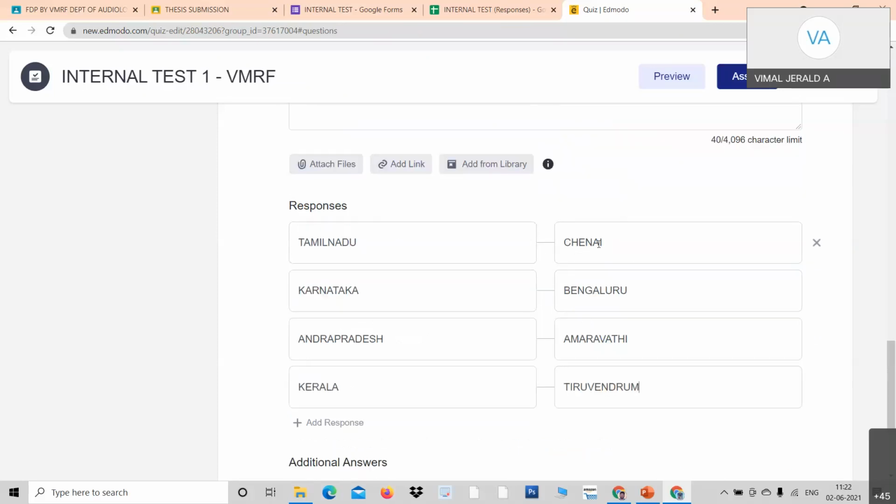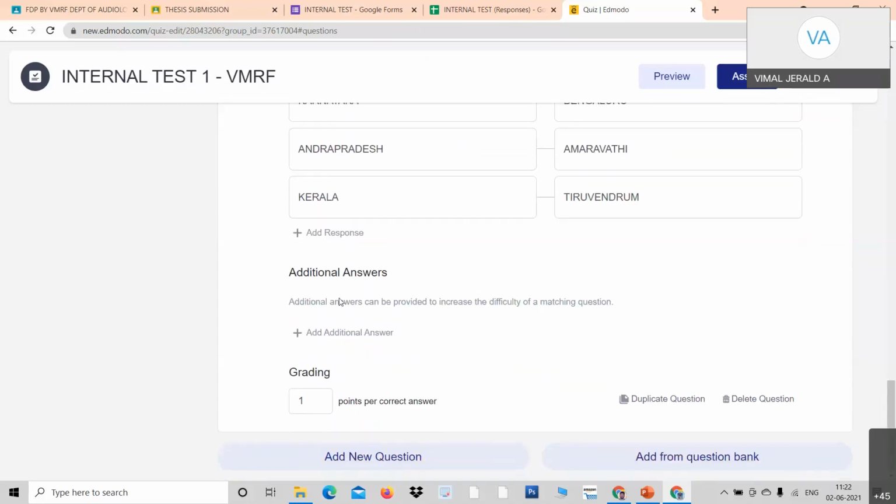See, you have to fill the right one here. And for the question, it will be jumbled. Okay, don't worry. The question will be jumbled. So I have done it. Come back here. You can add marks. You can even add another response if you want. If you want to have 5 sets of matching, you can have. See, I can add marks as 1 and go for the next one. If you want to have the same type of question, see here, you need not go. When I duplicate it, the same type of question appears at the bottom. Right now, I go for add new question.